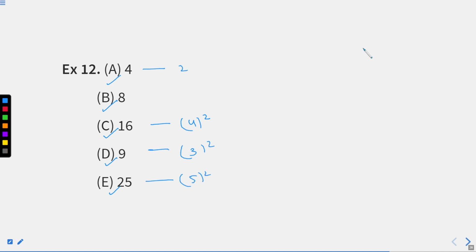What is this? 2 square. And what is this? It's 2's cube. You know that here we are using square, here square, here also square, here also square, but only here is a cube. Now which one is different? Option B is different. I hope you are able to find it now.